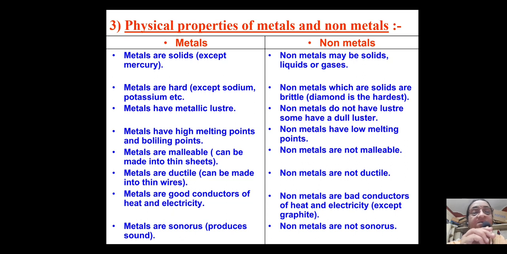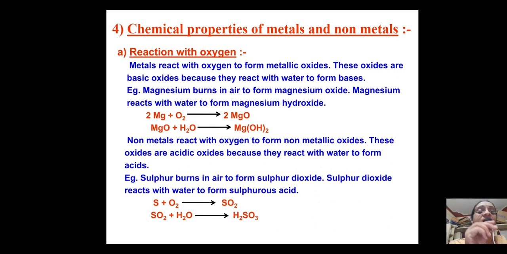Okay, metals are sonorous. Sonorous means, take some utensil at home, of steel or iron, and then you beat with a spoon, it gives a characteristic sound, tung tung tung, like that, isn't it? That is what we mean by saying sonorous. And non-metals are not sonorous, so we don't find that kind of sound from the non-metals. So those were mostly the physical properties.